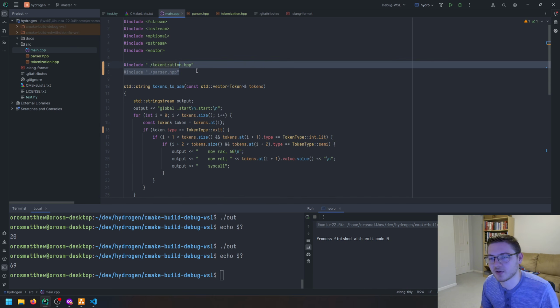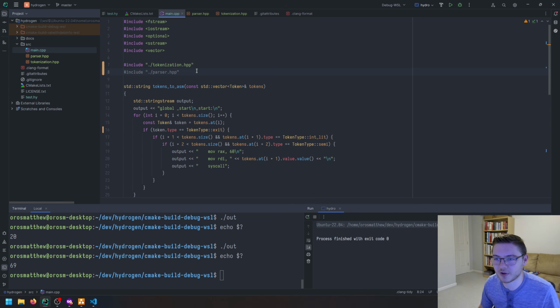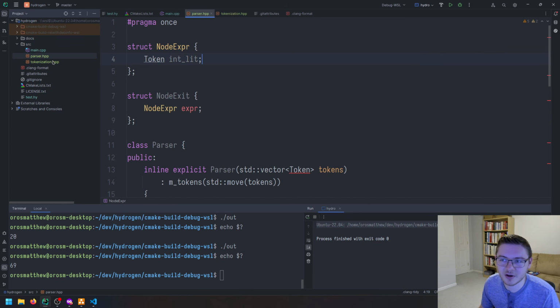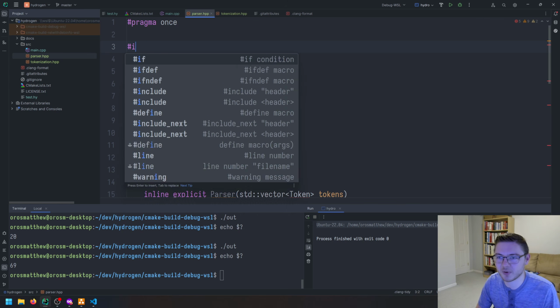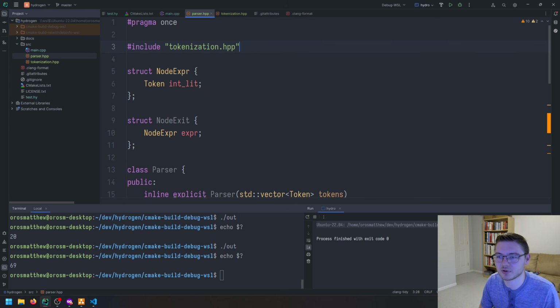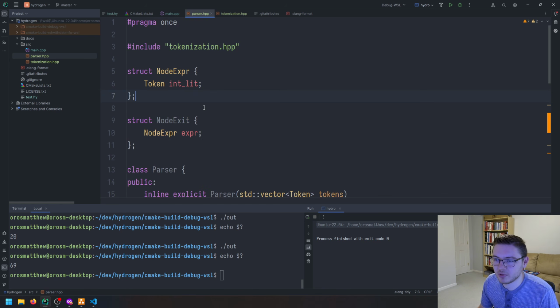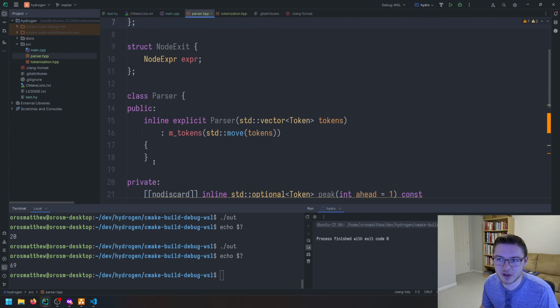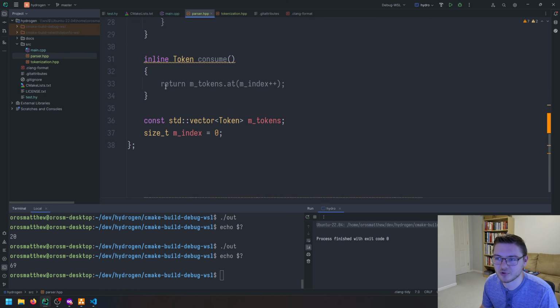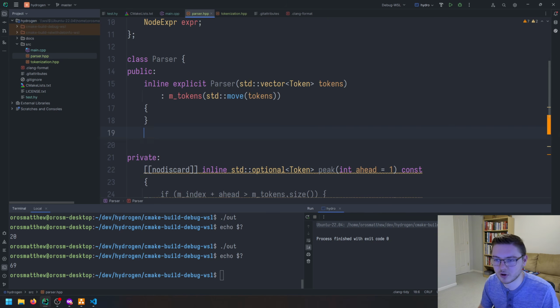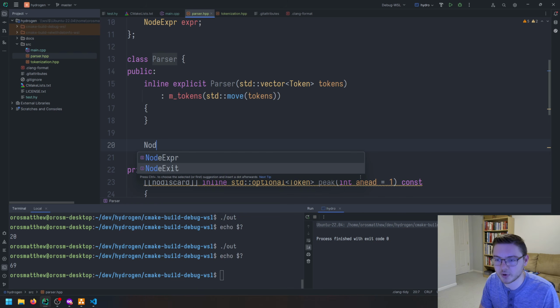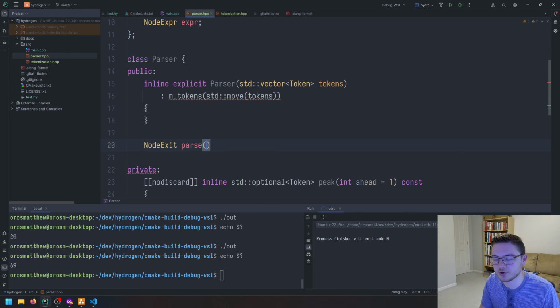I don't like that because now this is order dependent. So if I swap these around, I don't know what the key is to move them. So I'm going to be explicit about this and hash include tokenization in here. Okay, so we have our nodes, and so our root node is just going to be exit for now. It seems a bit strange, but our output here is going to be node exit under parse.